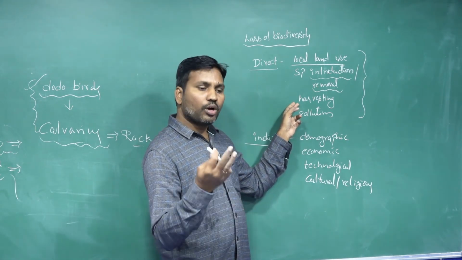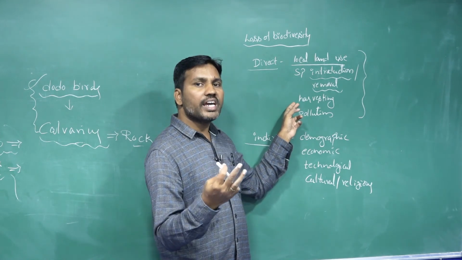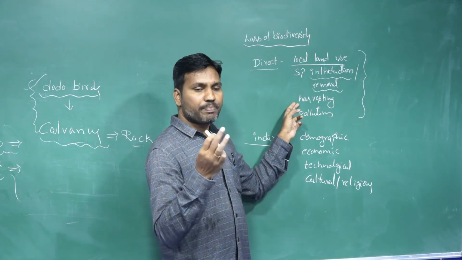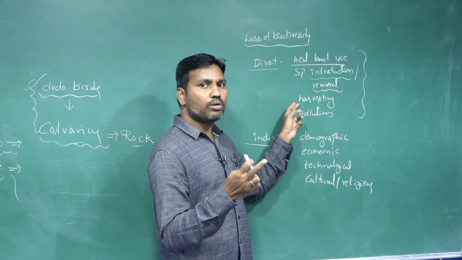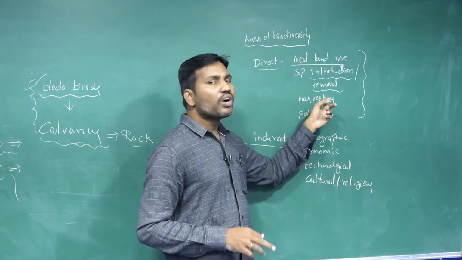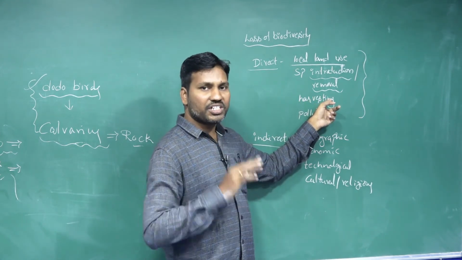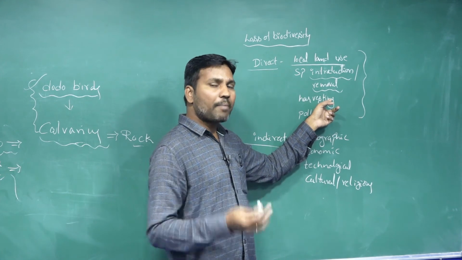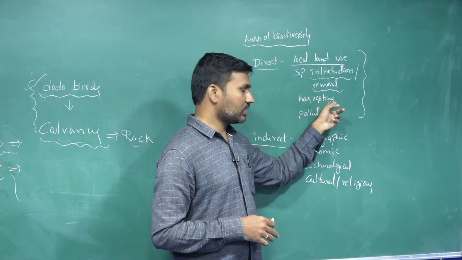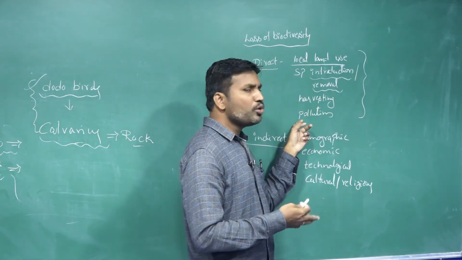For example, the dodo and the passenger pigeons. These passenger pigeons and dodo birds went extinct because of over harvesting. There is also the over capturing of fishes from marine sources. So like this, harvesting or pollution.